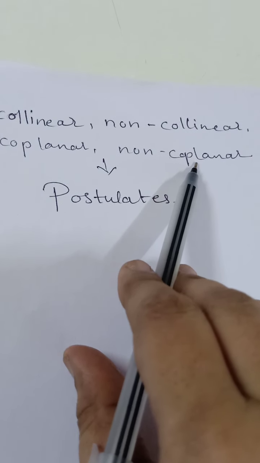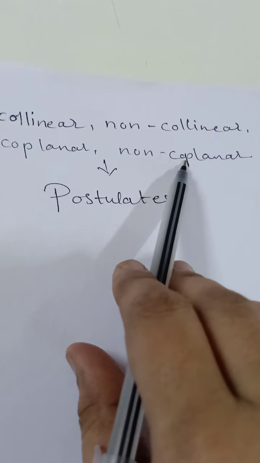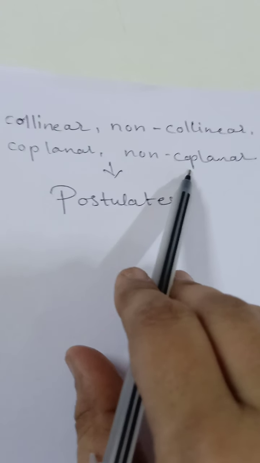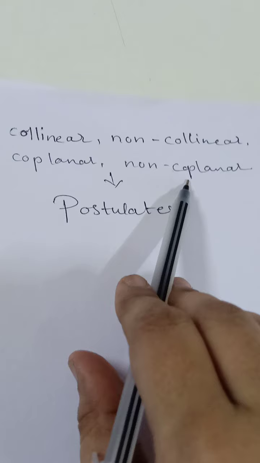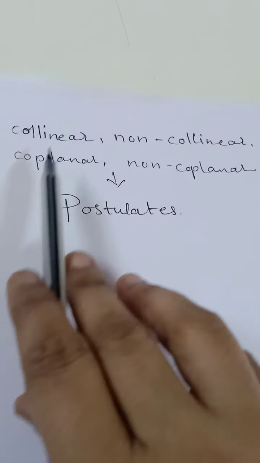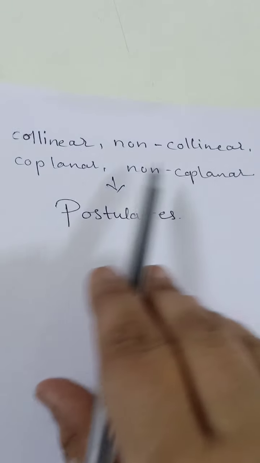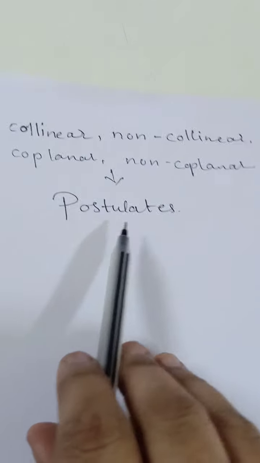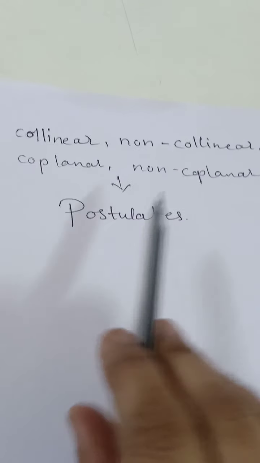So we are taking some statements. The statements which we are taking as geometrically true, we are not proving them. We are assuming them, we have taken the assumption. So all these assumptions which we have taken as geometrically true are called postulates.